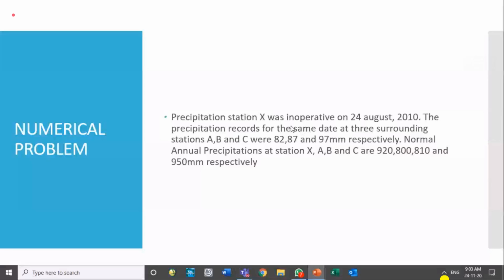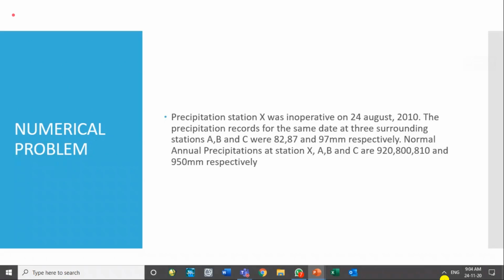Precipitation station X was inoperative on 24th August 2010. The precipitation record for the same date, 24 August 2010, at 3 surrounding stations A, B, and C were given. So these are the precipitations at the index stations. Normal annual precipitation at stations X, A, B, and C are available on all the 4 stations. So find the precipitation at station X on 24 August, which was missing.